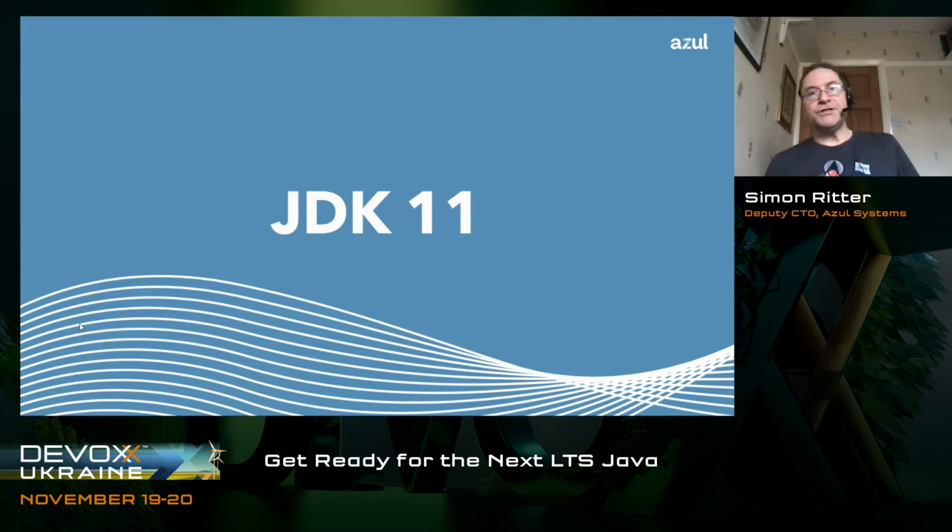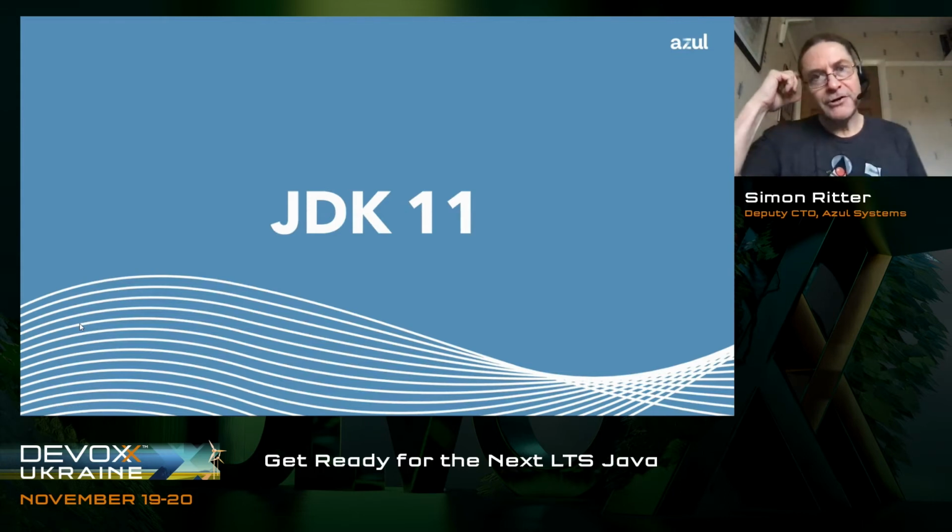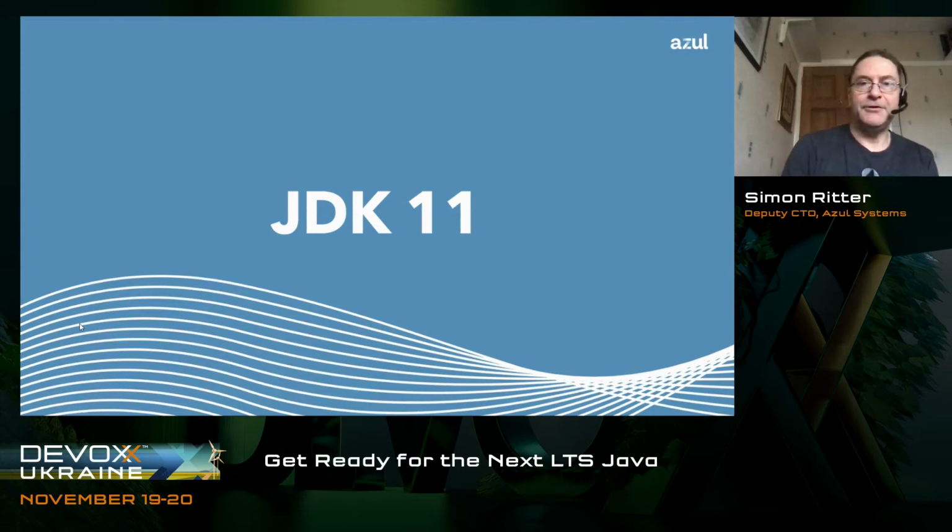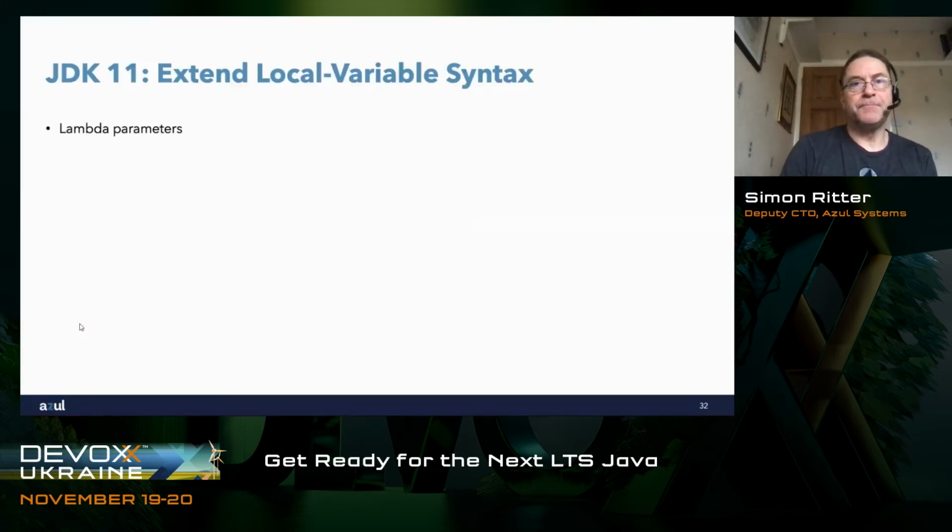Okay, so that was JDK 10. Let's talk a little bit about JDK 11 and what happened there. There wasn't much in terms of significant changes. They did make one small change to local variable syntax, and that was to do with Lambda parameters.